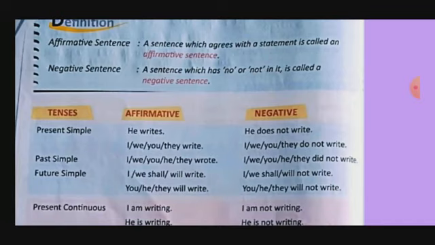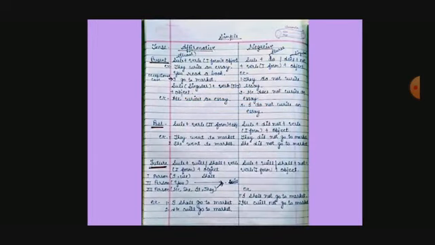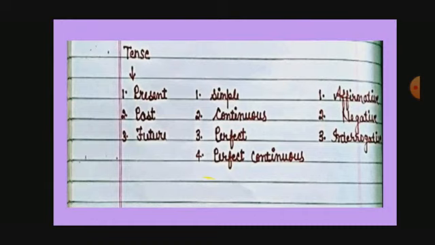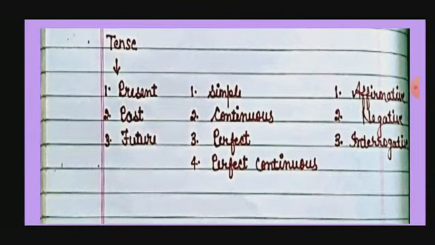So before that I want to show you one chart. I hope it will help you to understand the tenses. Here, how many kinds of tenses are there? Present, past and future. In all three we have subkinds. These are simple, continuous, perfect and perfect continuous. In all four we have three basic kinds. These are affirmative, negative and interrogative.